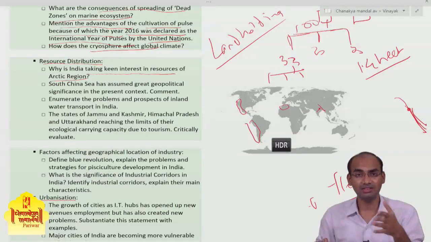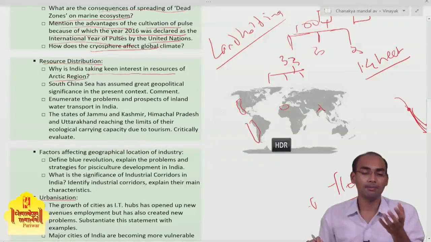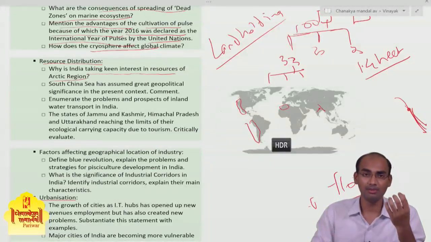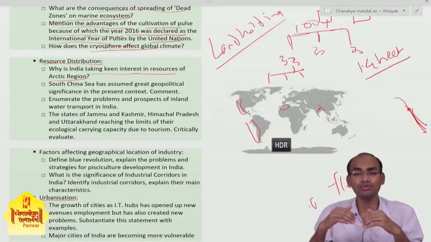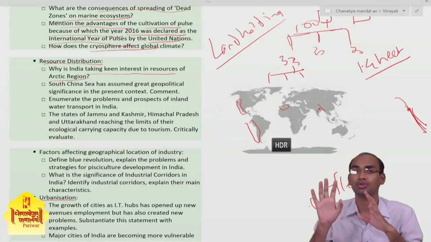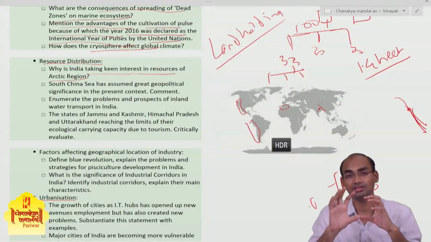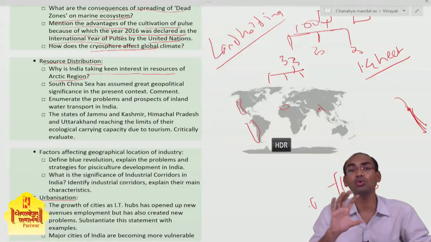This cryosphere has a high albedo effect. Albedo effect means it reflects a large amount of insolation back into the atmosphere. Because of that, the Earth's surface remains at a cooler temperature.